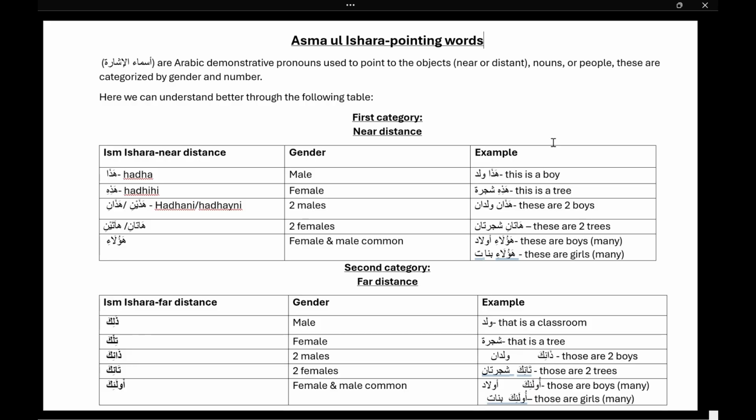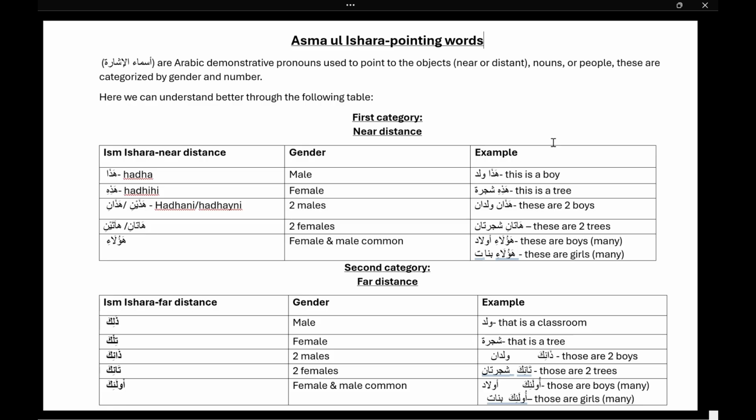Today we will be learning Asma ul Ishara. In easy words, you can remember these are the pointing words, and they are used when we have to point out towards any object, towards any noun, towards any person's name. So we will use these Asma ul Ishara, pointing words.